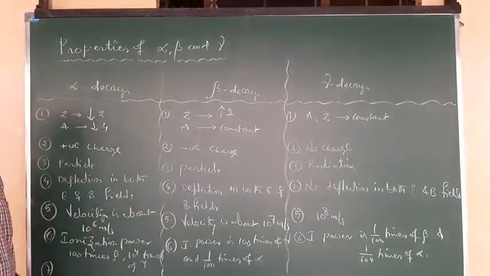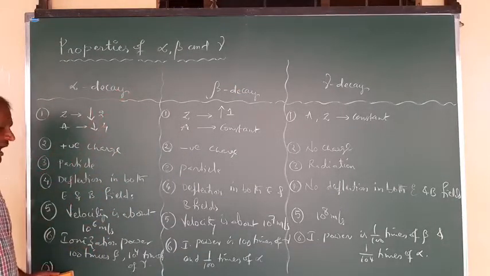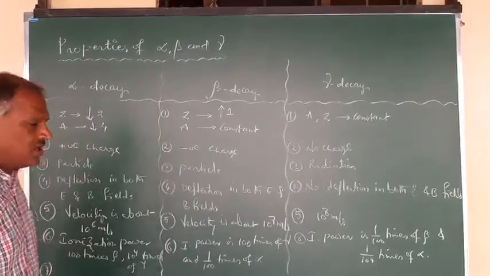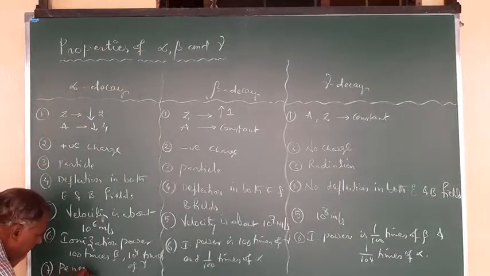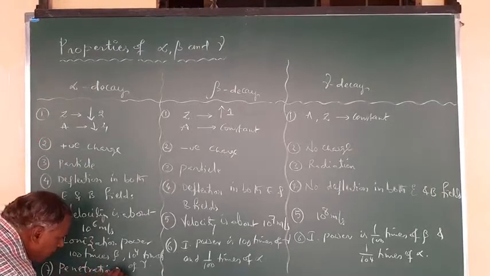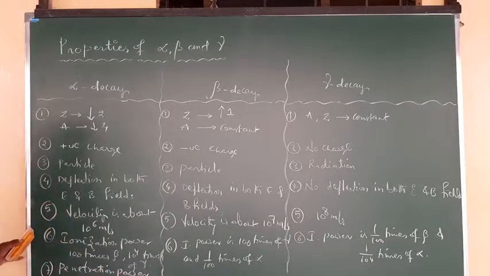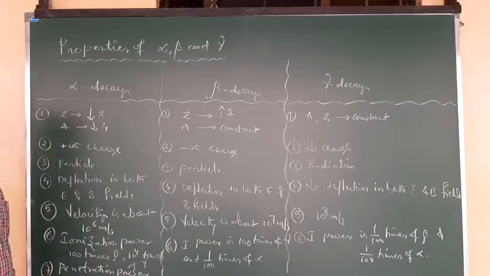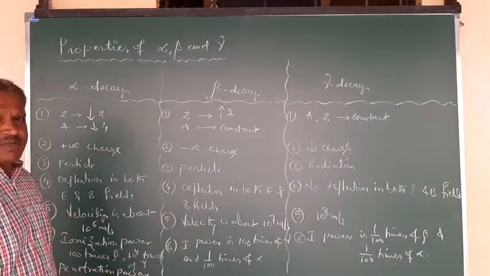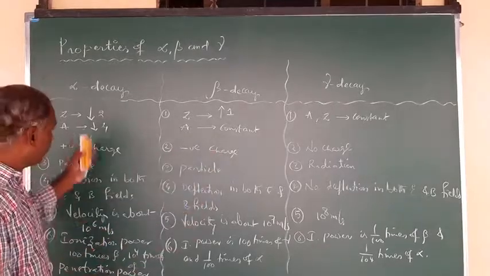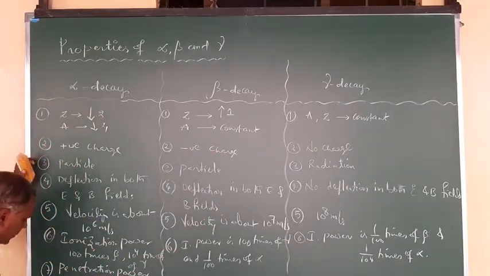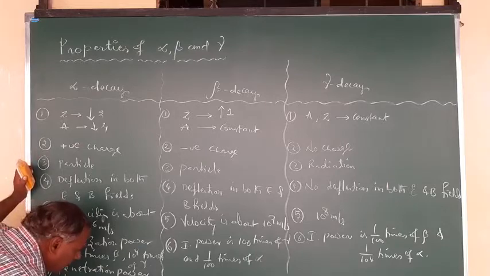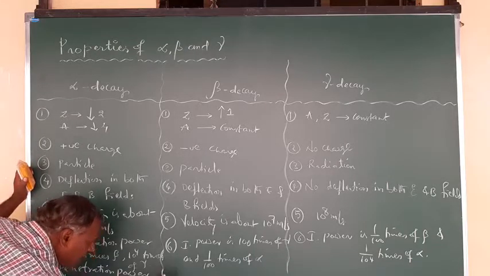The penetrating power is minimum for the alpha particle and maximum for gamma radiation, right? So the penetrating power of alpha is 1/100 times that of beta and 1/10,000 times that of gamma. So I can write here: 1/100 times of beta and 1/10^4 times of gamma.